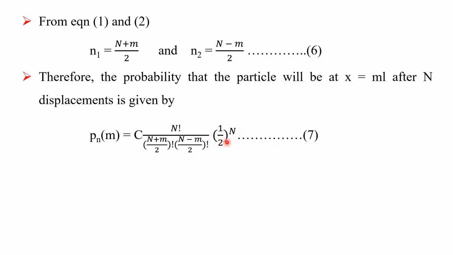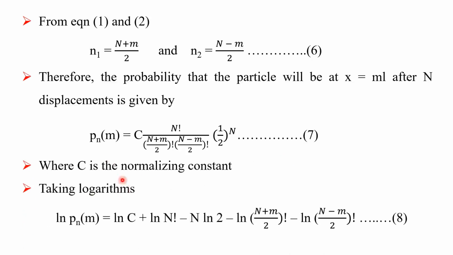Here p equal to q equal to 1 by 2 raised to N, where N is the number of step displacements, and C is the normalizing constant.